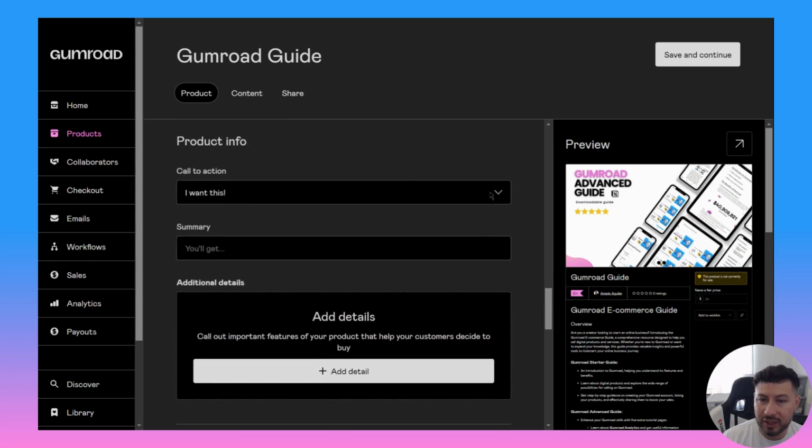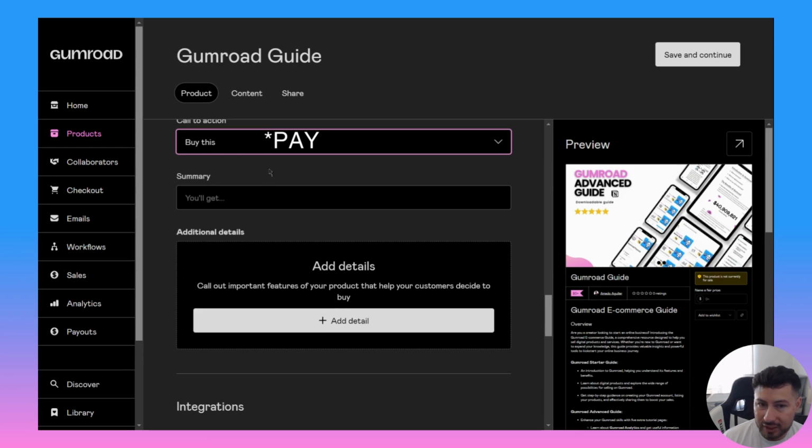Then on the product information, call to action is your CTA. Basically, this is the button they click to buy your product or get it. So you have 3 options to say, I want this, buy this, or pay. Even though it's 0, I'm still going to put buy this. This is pretty much normally what's expected on a CTA.